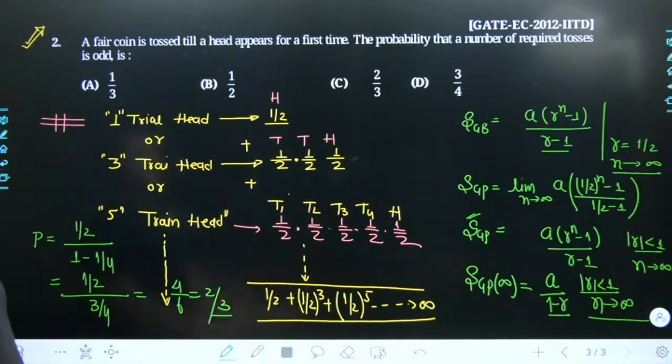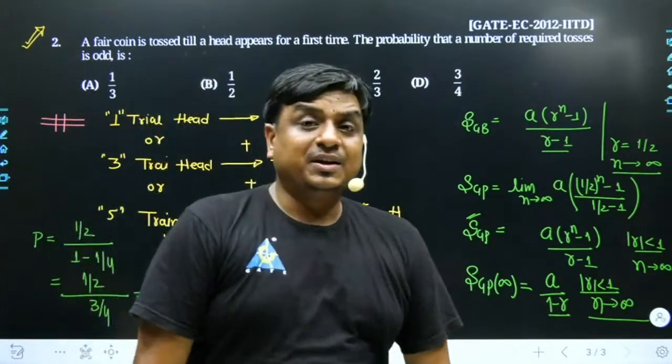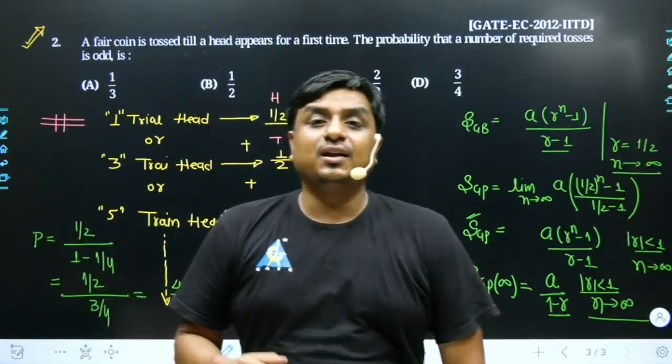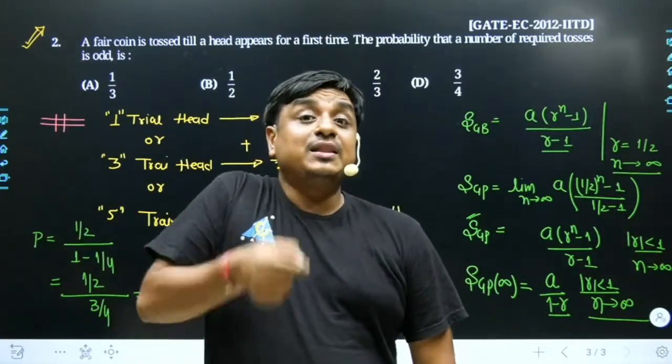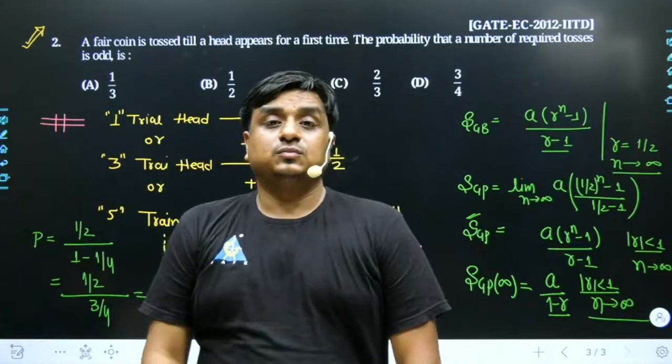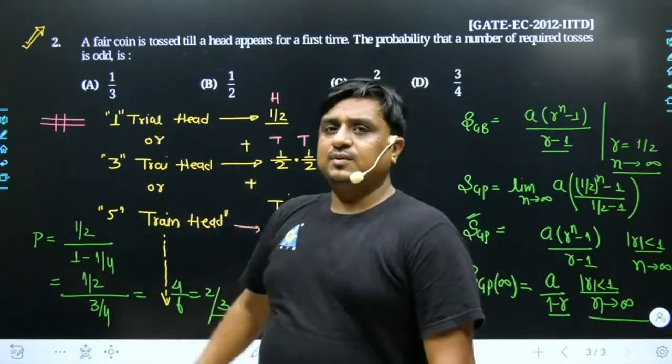I would like to ask each one of you whether this concept is clear or whether it is to be taught once again. In this problem, what they are talking of: a coin is to be repeatedly tossed until and unless you get head first time, and that too in odd number of trial. So I tried for the first trial.